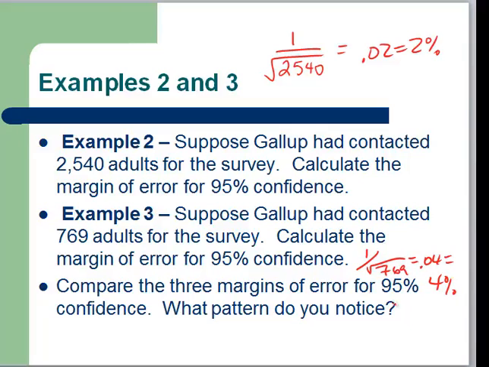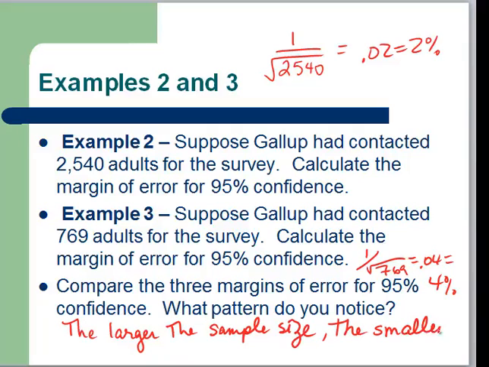Comparing the 3 margins of error for 95% confidence, what pattern do we notice? The larger the sample, the smaller the margin of error is the pattern that's developing.